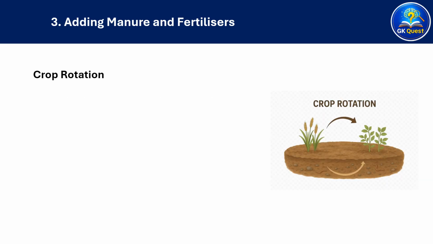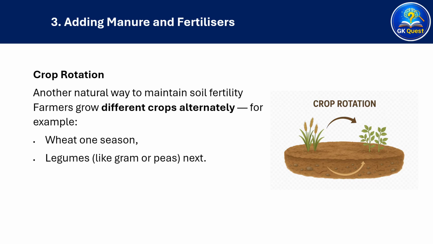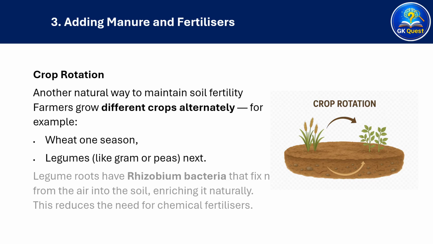Crop rotation is another natural way to maintain soil fertility. Farmers grow different crops alternately, for example, wheat one season, legumes like gram or peas the next. Legume roots have rhizobium bacteria that fix nitrogen from the air into the soil, enriching it naturally. This reduces the need for chemical fertilizers.